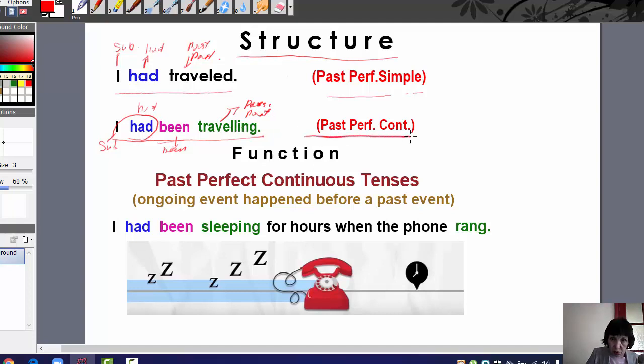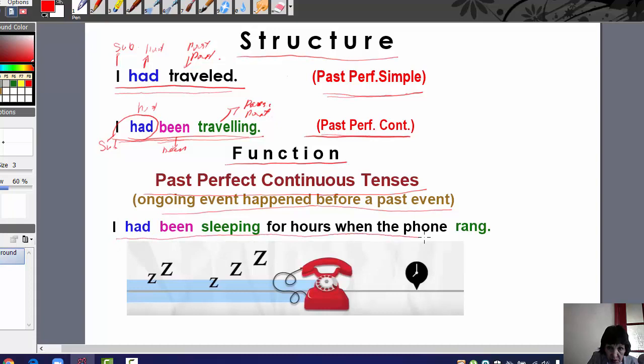This is past perfect continuous. Past perfect continuous tenses describe an ongoing event that happened before a past event. For example, I had been sleeping for hours when the phone rang. This is a past perfect continuous tense.